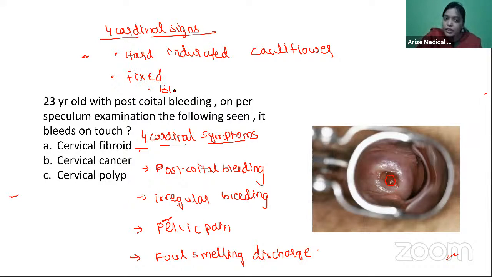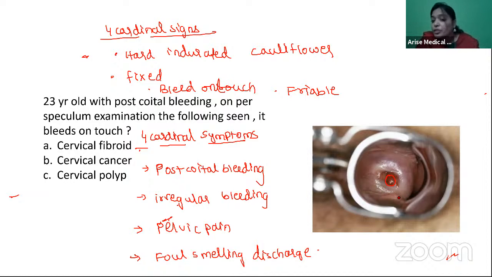It also bleeds on touch, but it's friable. Meaning, when you're trying to touch it, you'll see small pieces coming out. So it is friable. Now, does this mass match your 4 cardinal signs? Okay, let's take it as hard, indurated, but does it look friable or like a cauliflower-like growth? No.